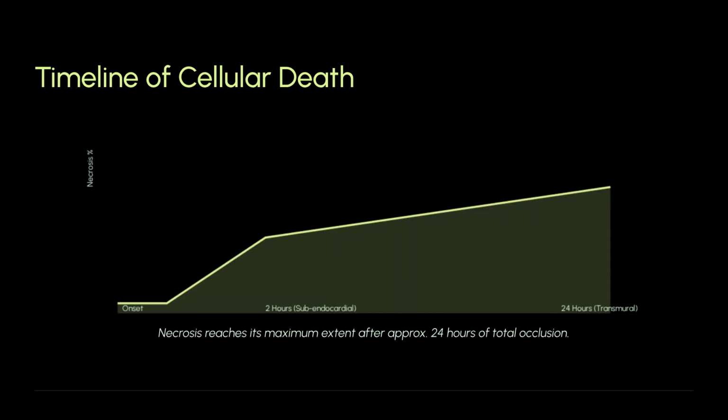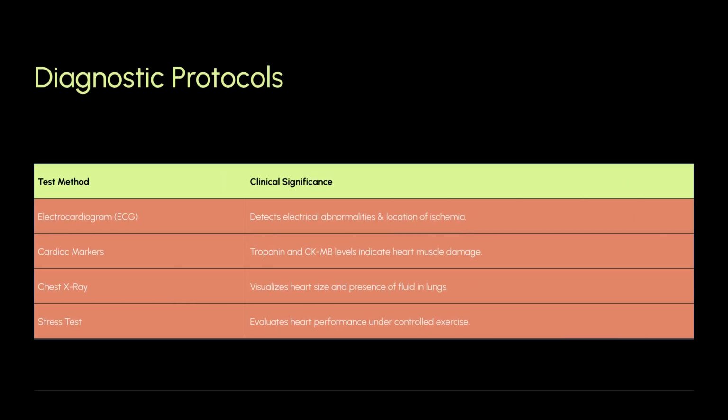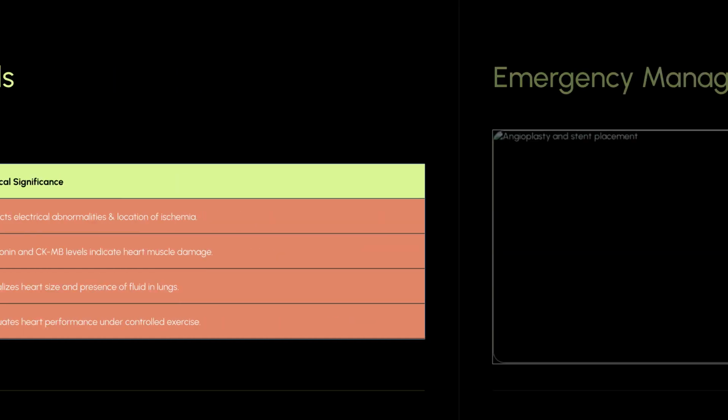Observing the timeline of cellular death, necrosis reaches its maximum extent after approximately 24 hours of total occlusion. Diagnostic protocols include the electrocardiogram, which detects electrical abnormalities and location of ischemia. Cardiac markers like troponin and CKMB indicate heart muscle damage. A chest X-ray visualizes heart size and fluid presence. Finally, a stress test evaluates heart performance under controlled exercise.